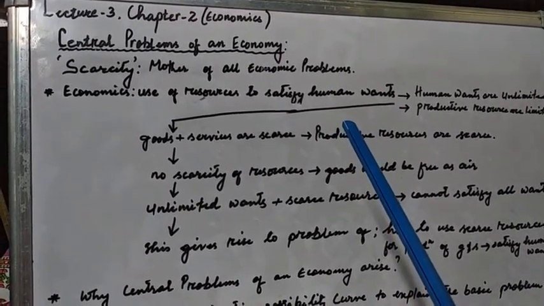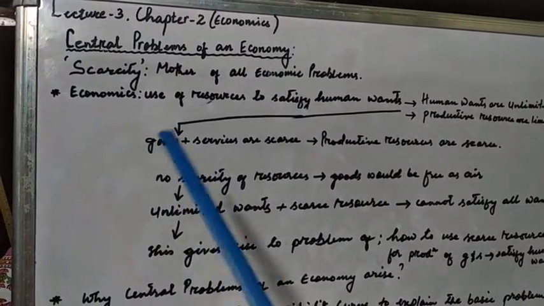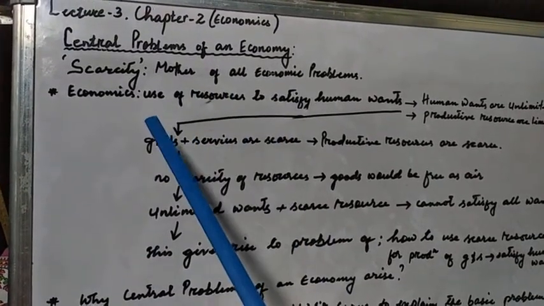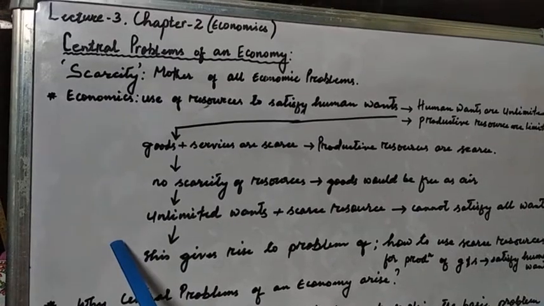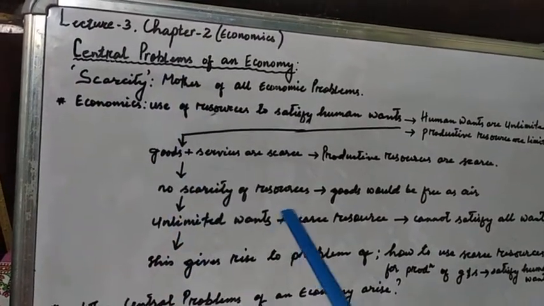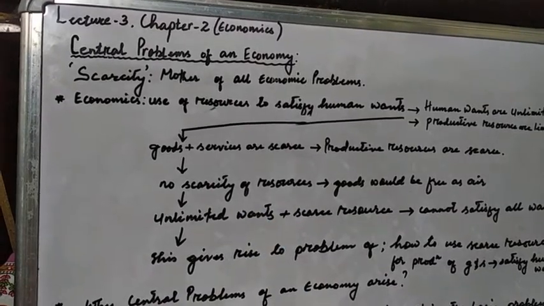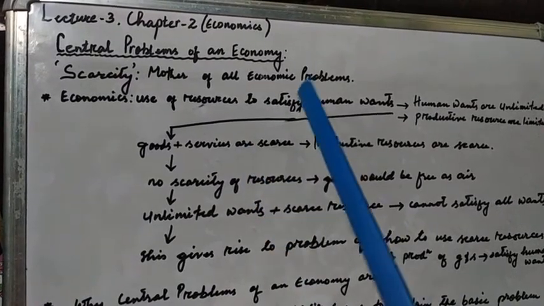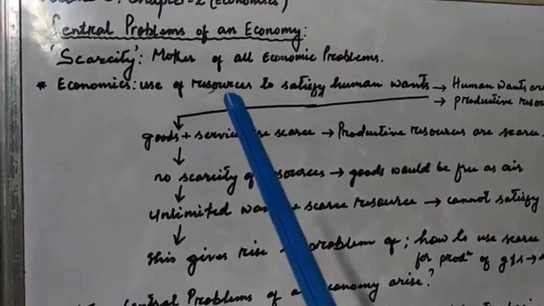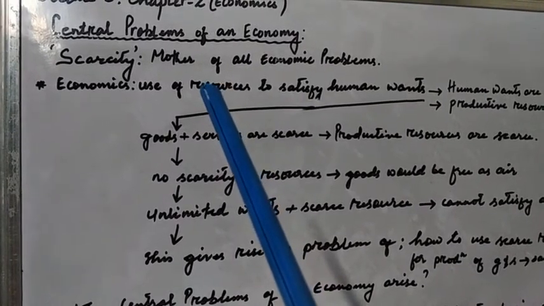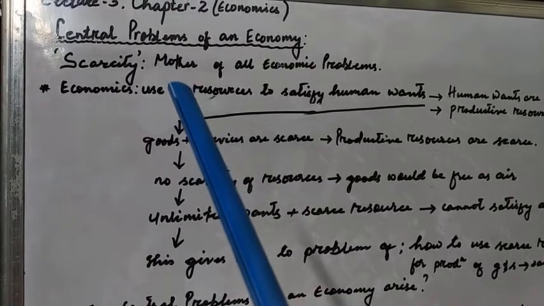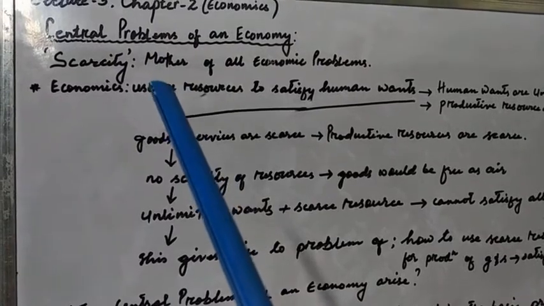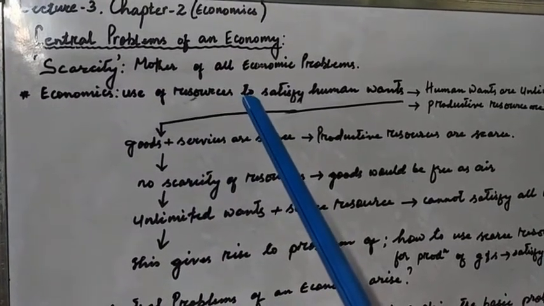about the problems which are faced in the economy because of the resources being limited and wants being unlimited. So a little bit of repetition from chapter 1. Let us begin with the statement: scarcity is the mother of all economic problems. So scarcity is considered the mother of all economic problems in an economy. If there is no such thing as scarcity, then there will be no problem at all. But because of this scarcity, we are facing all sorts of problems in an economy.